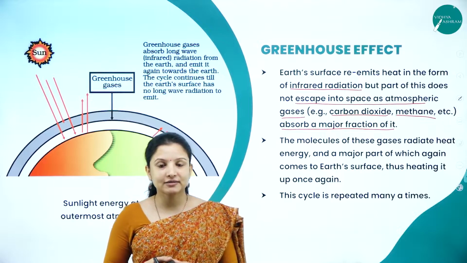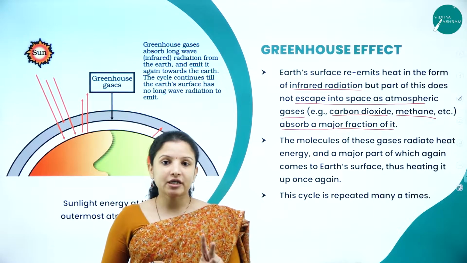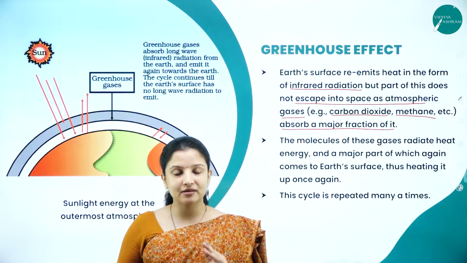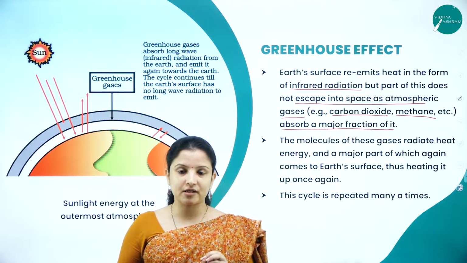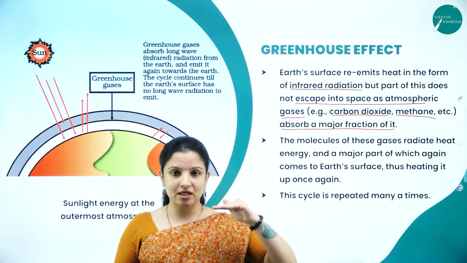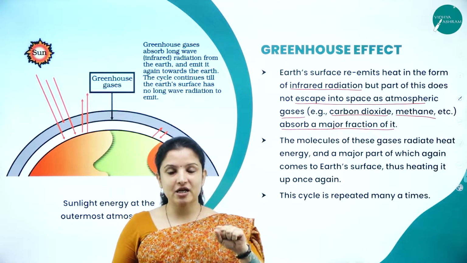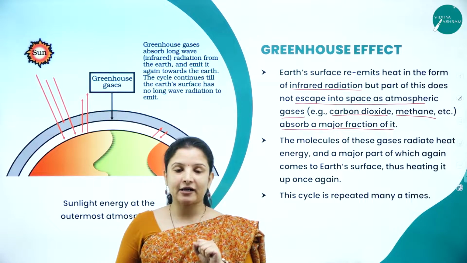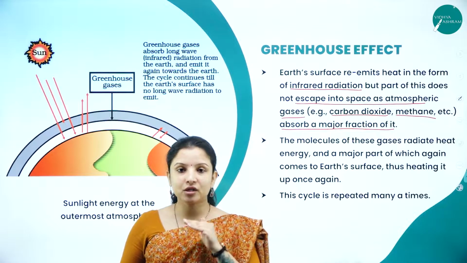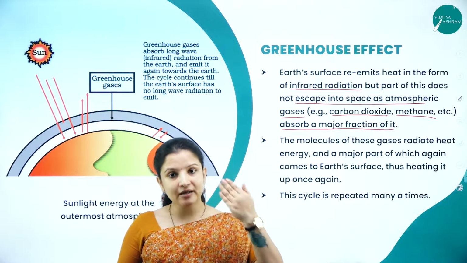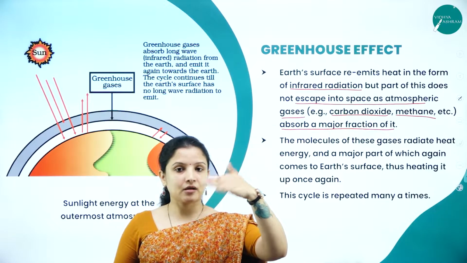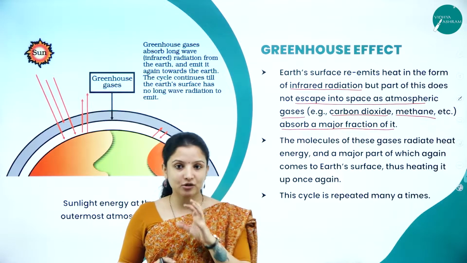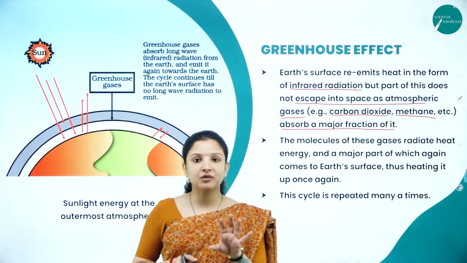Now, what did we understand? There are two important greenhouse gases, carbon dioxide and methane. So, carbon dioxide and methane are there in the Earth's atmosphere, right? When the sun emits radiation, a part of the radiation will be absorbed by the carbon dioxide, methane, whatever is there in the atmosphere, and it will be given to the Earth's surface. And the remaining will be reflected back. Therefore, that small portion that is absorbed by the Earth is sufficient to keep the Earth warm.